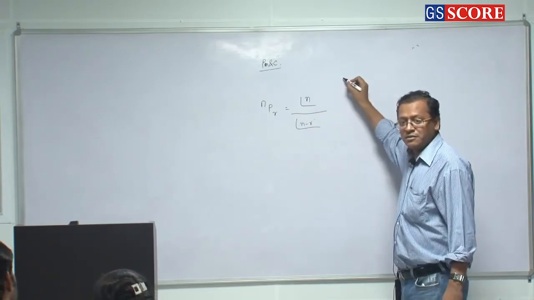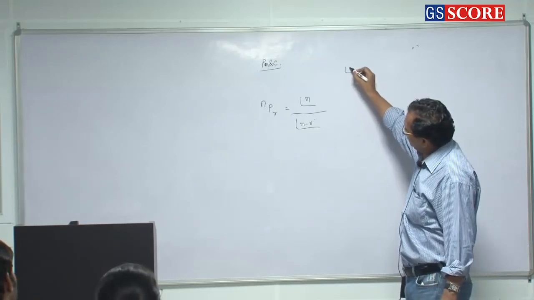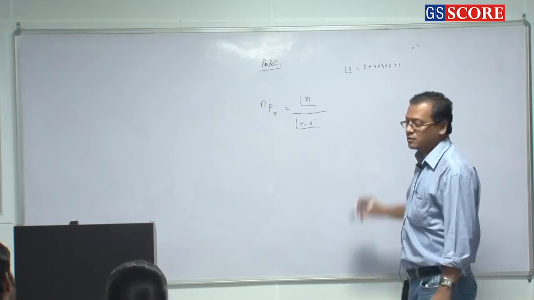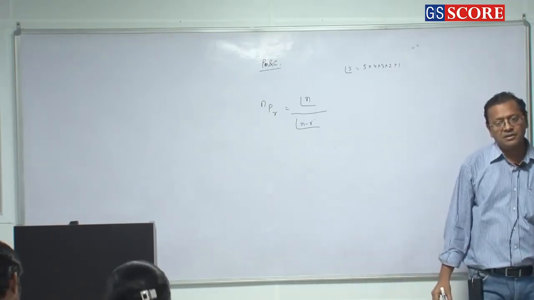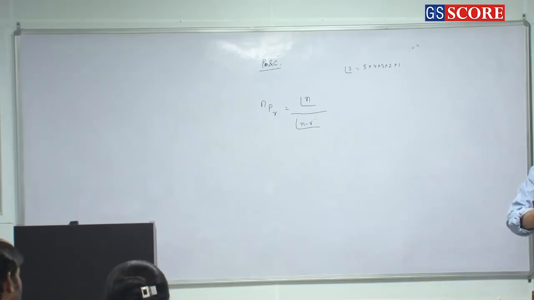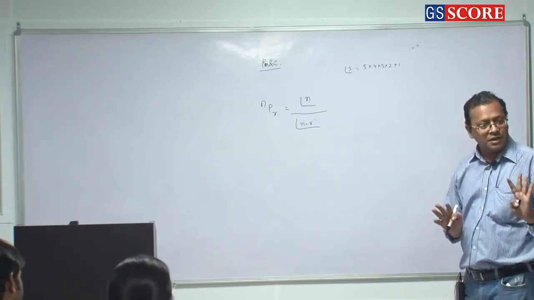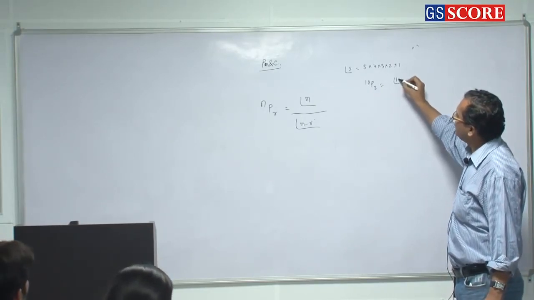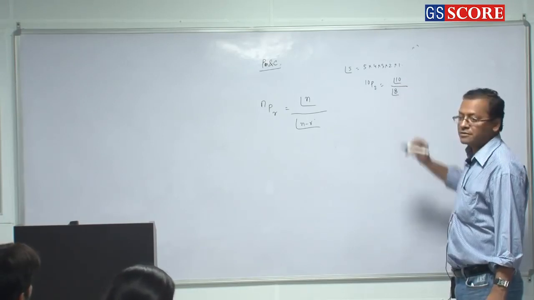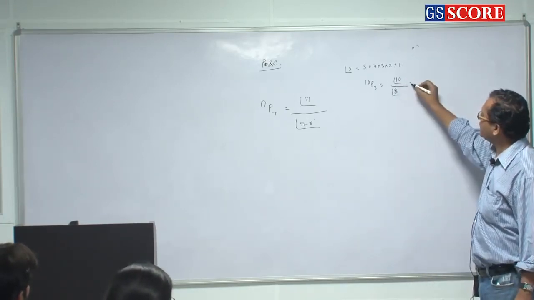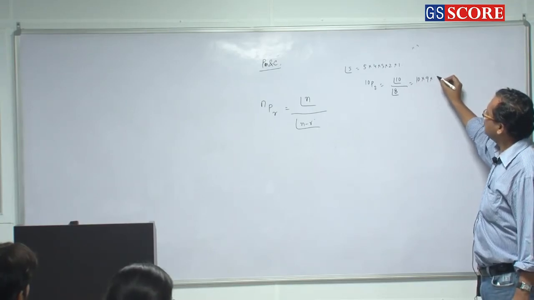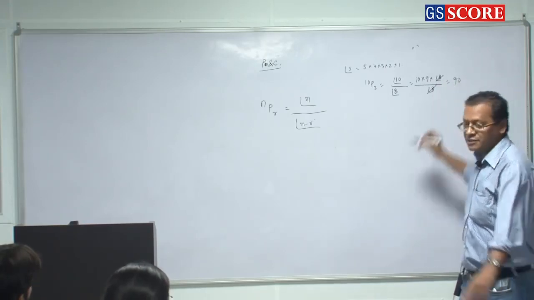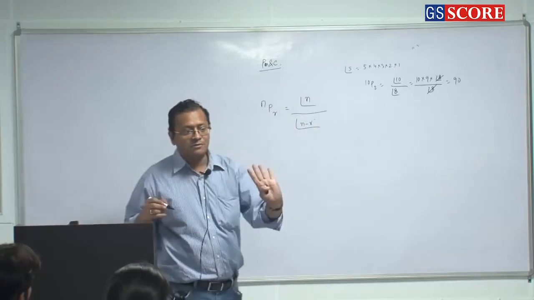What is factorial? Say when I say factorial 5, I mean 5 into 4 into 3 into 2 into 1. Clear or not? Factorial means multiplication from there till 1. Everybody clear? So when I say 10P2, it is factorial 10 by factorial 8. Factorial 10 can be written as 10 into 9 into 8 into factorial 8 by factorial 8. It is 90 ways, which is exactly what we deduced for Pooja and Love. Clear or not?